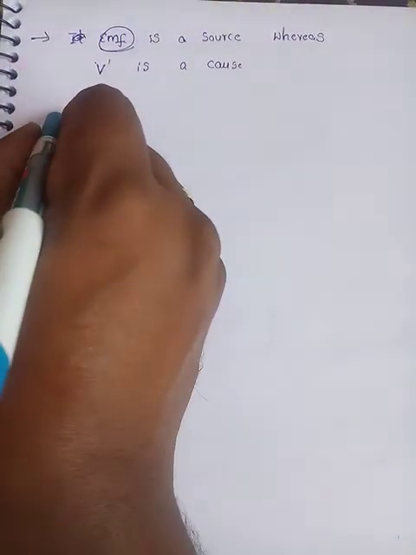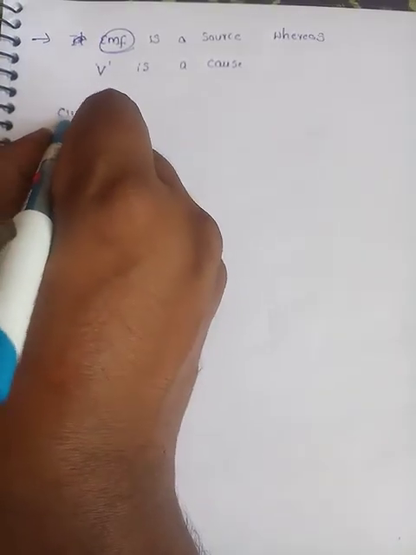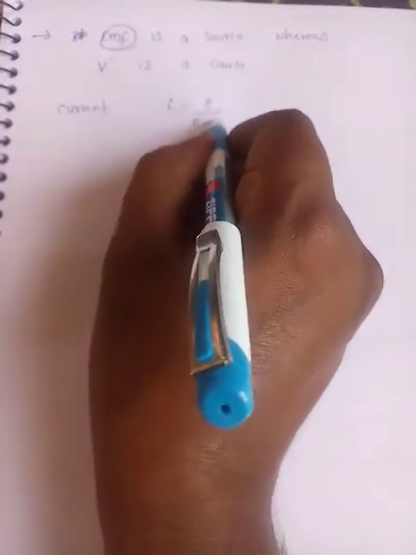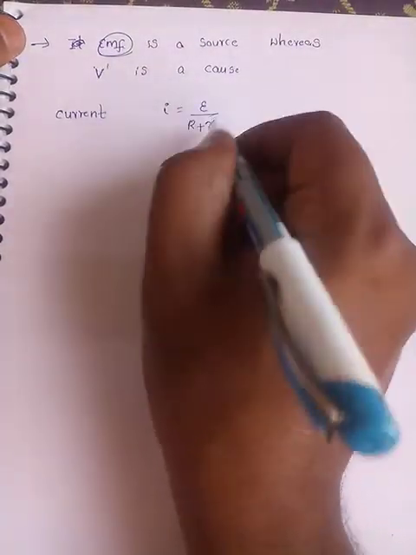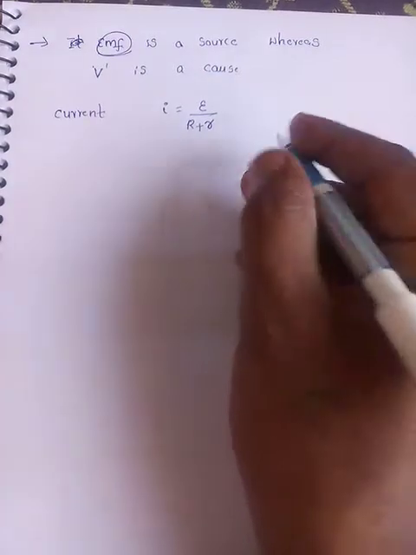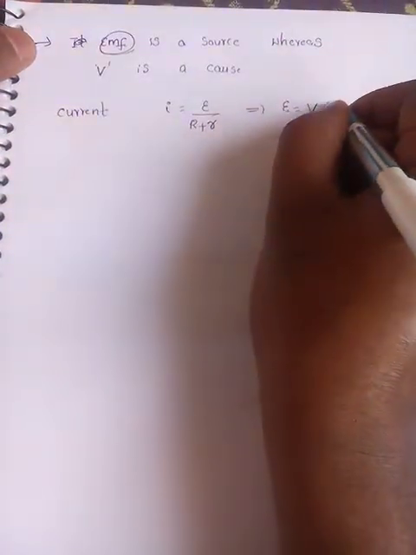Next, one more relation, we got current, right? What is the current flowing through a circuit? Current I is equal to E by R plus r. I is equal to what? E by R plus r. I want to get r, we can write here E is equal to V plus Ir.